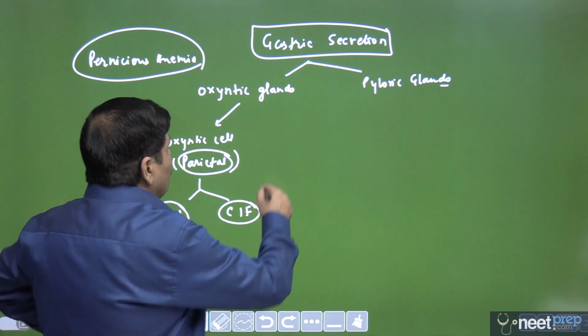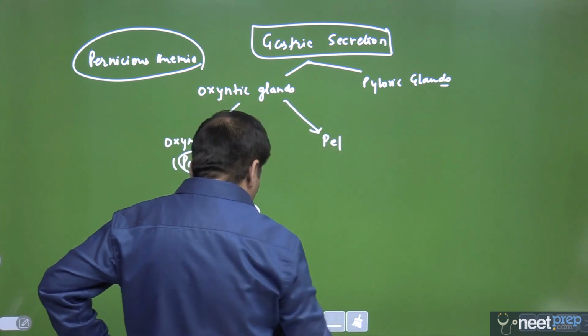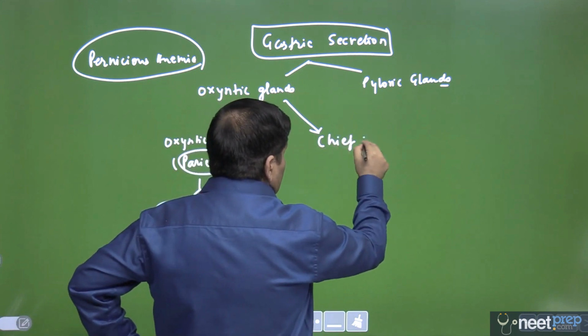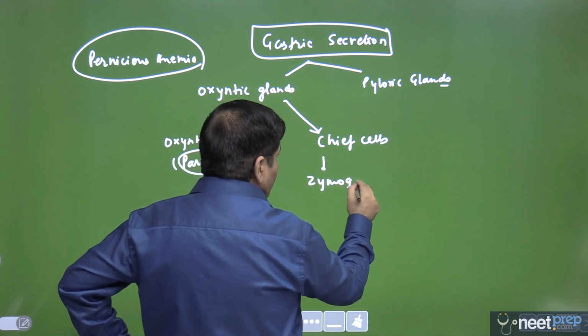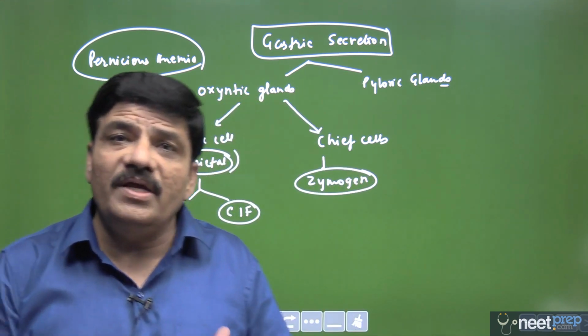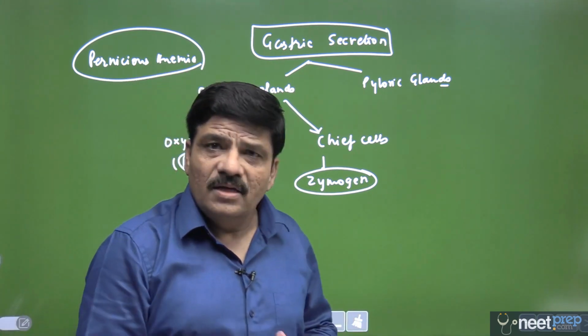And we will look at another type of cells that are present in the oxyntic glands. They are called the chief cells, and they secrete a zymogen. So please remember that many proteolytic enzymes are secreted as inactive precursors, and these inactive precursors of the proteolytic enzymes are called zymogens.